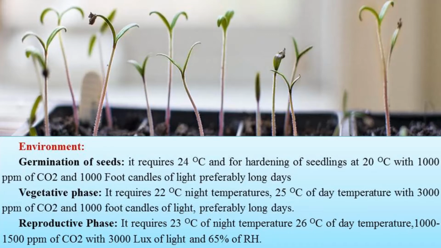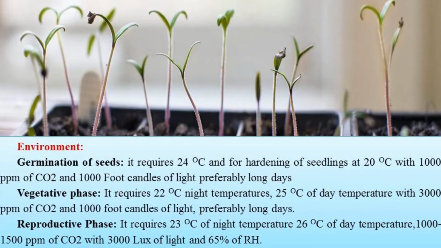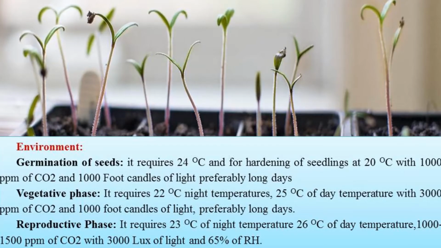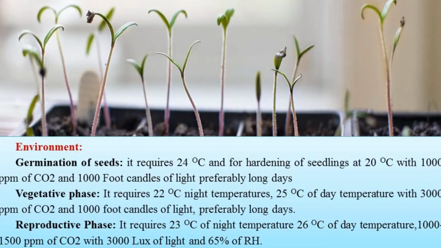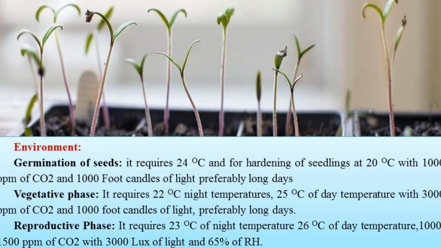First we discuss the environment requirement of tomato. Basically, there are three main growth phases of tomato. That is germination of seeds, second the vegetative phase, that means vegetative growth, and last one the reproductive phase. First, the germination of seeds.